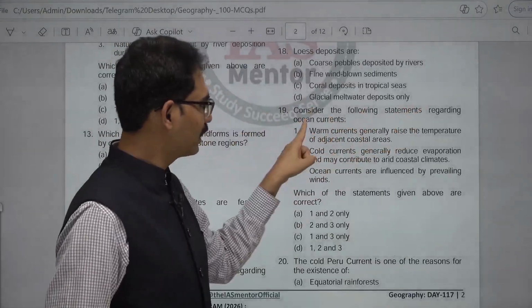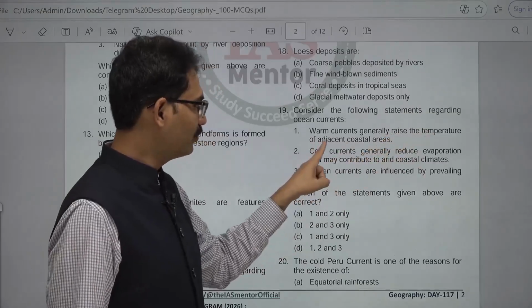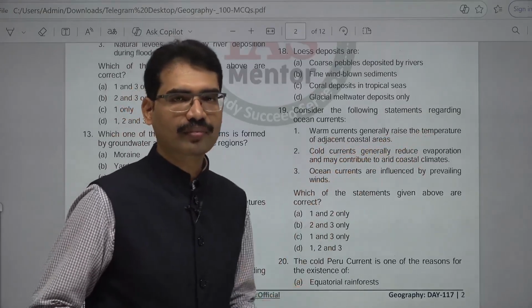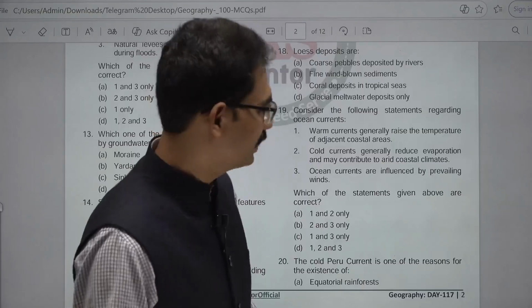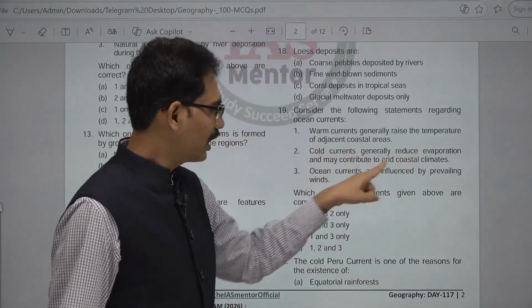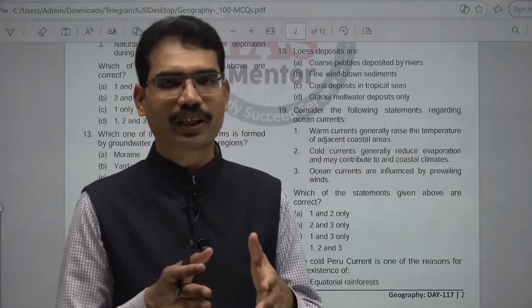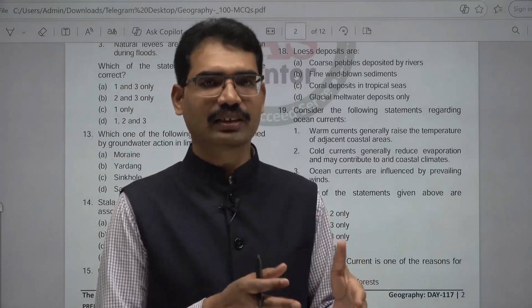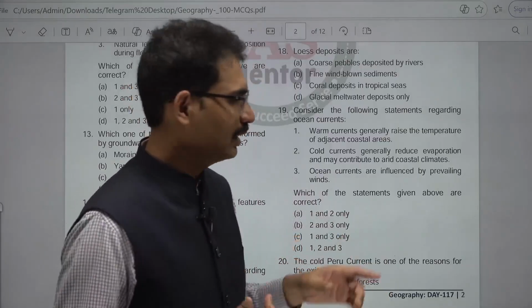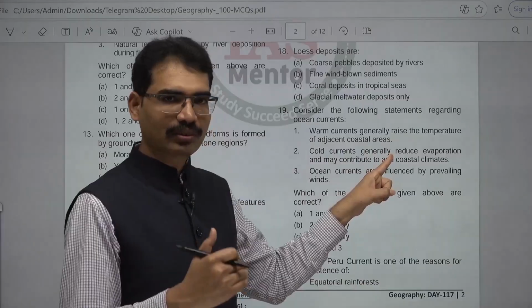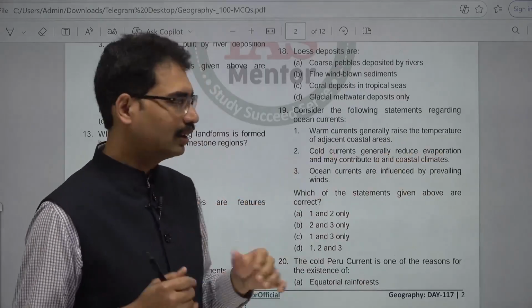Consider the following statements regarding ocean currents. Warm currents generally raise the temperatures of adjacent coastal areas. That is true. Wherever equatorial warm currents move, the temperatures of the region increase. Cold currents generally reduce evaporation and may contribute to arid coastal climates. That is true. Wherever the deserts are, like the Sahara Desert or the Australian desert, cold currents are one of the reasons. There, temperatures come down, high pressure is created and evaporation is reduced. As a result, rainfall reduces.